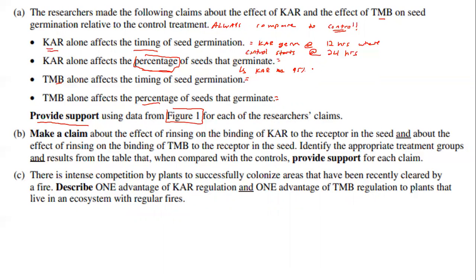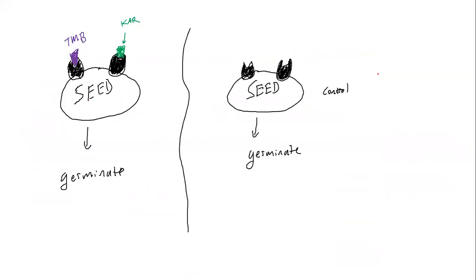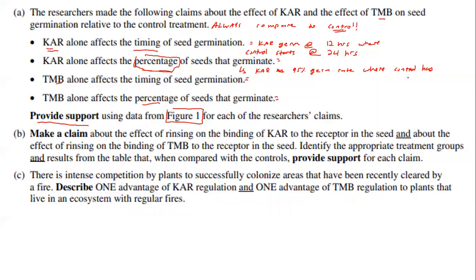CAR has a 95% germination rate, whereas control is going to have about, what was that value? It looks to be around, I'll just say 78%. So it definitely increases it. CAR increases the timing that they germinate, but CAR also increases the germination rate. So that's going to be those simple 2 points on that one.